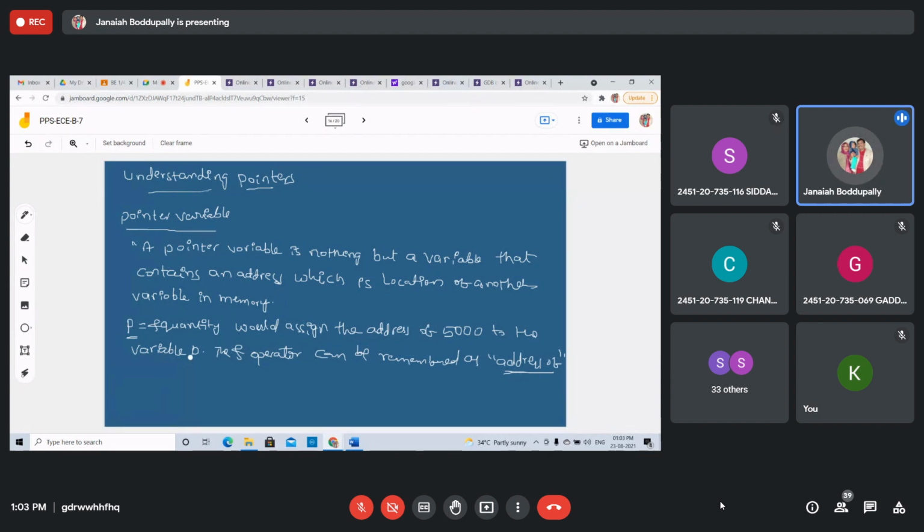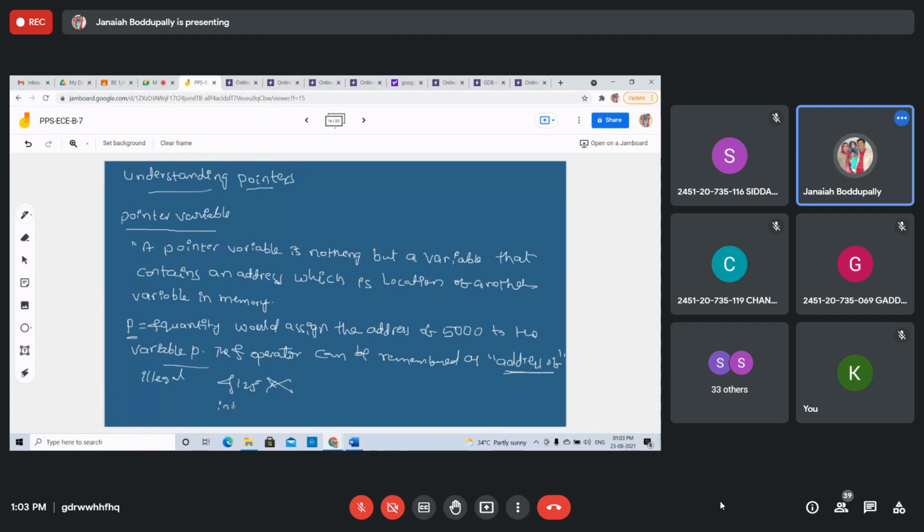Sometimes it is an illegal use. If you write ampersand 125, the address of 125 is illegal use. You can't use it like this, right? You can't apply the address operator to constants.